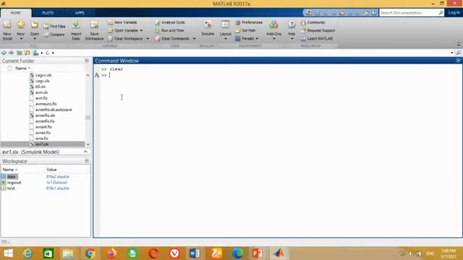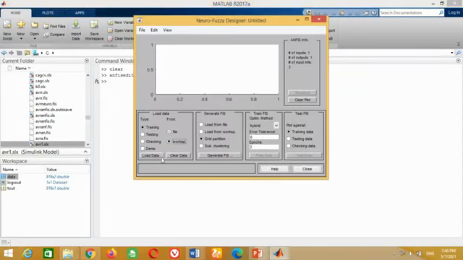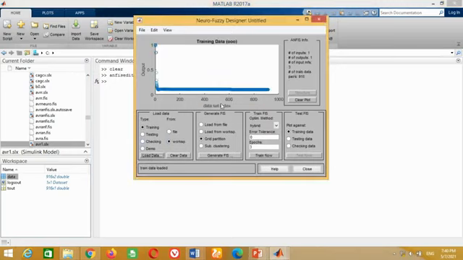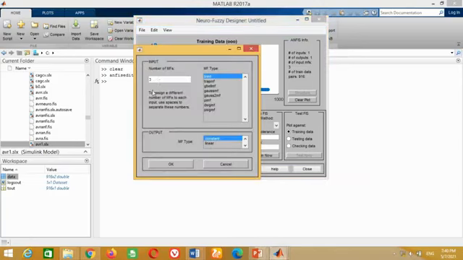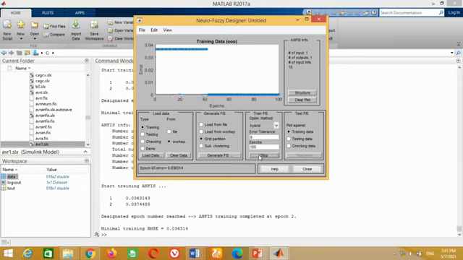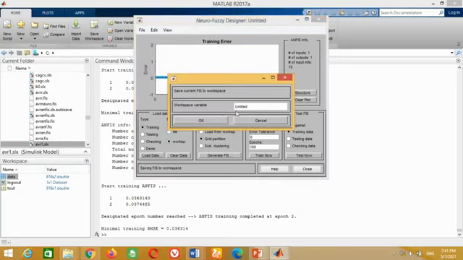Now close this window. Friends, repeat the same procedure again to train the NFIS by typing anfisedit in the command window. This time I have taken 100 iterations for more accuracy. After the successful NFIS training, you have to export it to workspace as well as to save it in any folder where you want, so that whenever you need, you can use it.